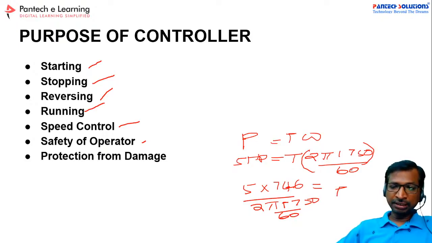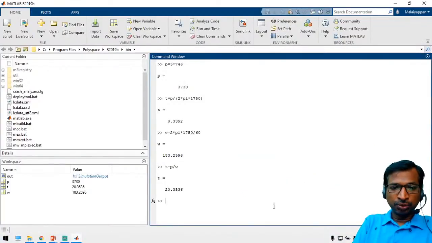So now let us take this one. See here, P is 5 HP, 5 into 746. So you will get a value of about 3730, and omega is 2 pi n divided by 60, so its value is 183.